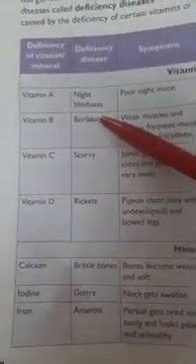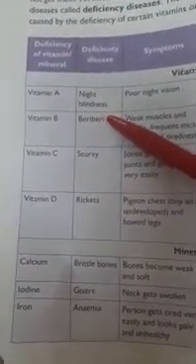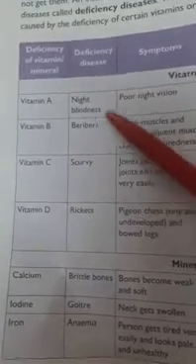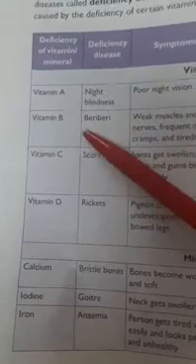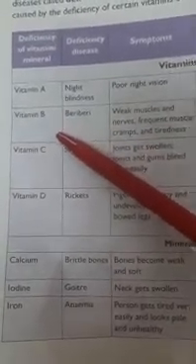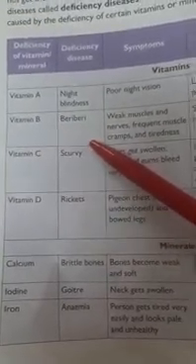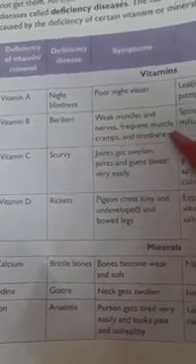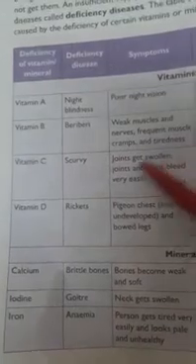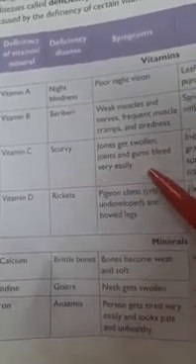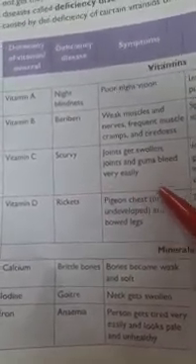Because of deficiency of vitamin A, the disease night blindness is caused. What happens in night blindness? There will be poor night vision. Because of deficiency of vitamin B, the disease beriberi is caused. In this disease, weak muscles and nerves, frequent muscle cramps and tiredness occur. Then here is vitamin C. Deficiency of vitamin C causes scurvy. In scurvy, joints get swollen and gums bleed very easily.